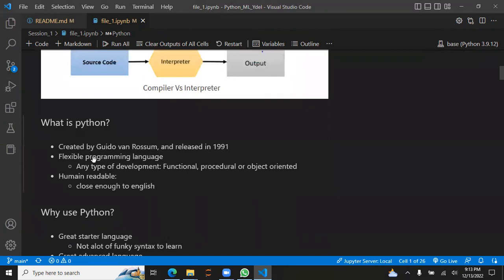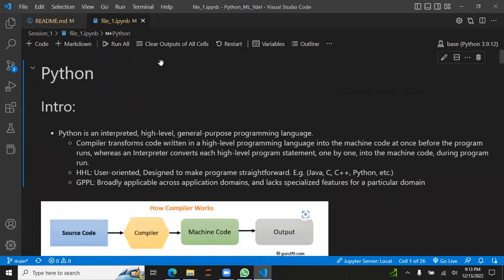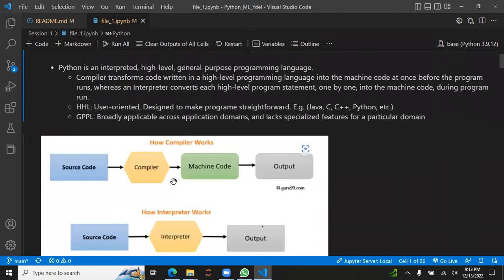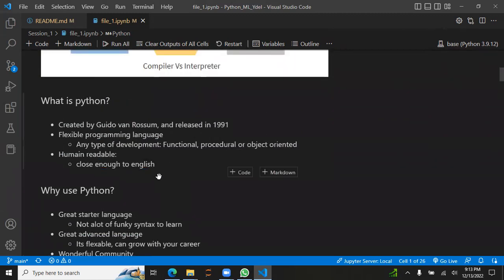It was created by this guy in 1991. It's really flexible, which means that we can do functional development. We're going to see what that really is. It means that we can create functions, grouping different statements. For example, we could group whatever I have created, like three print statements, into one thing and give it a name, and that thing is called a function.